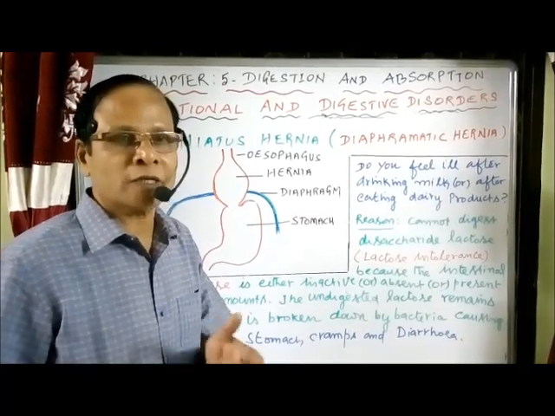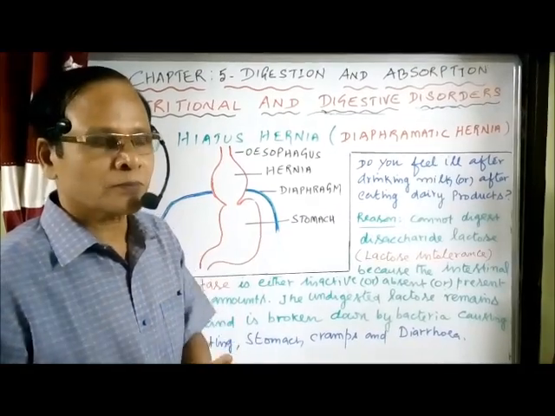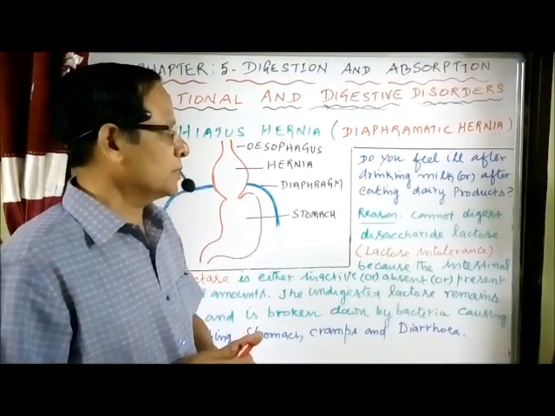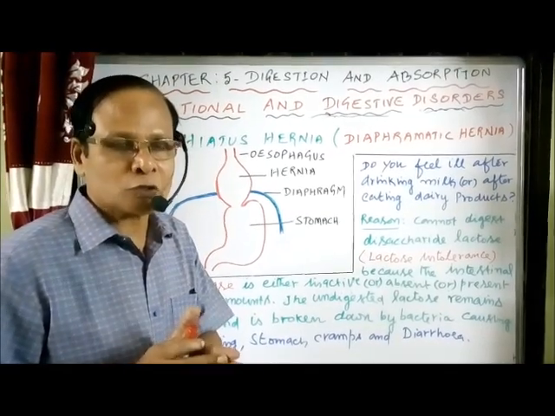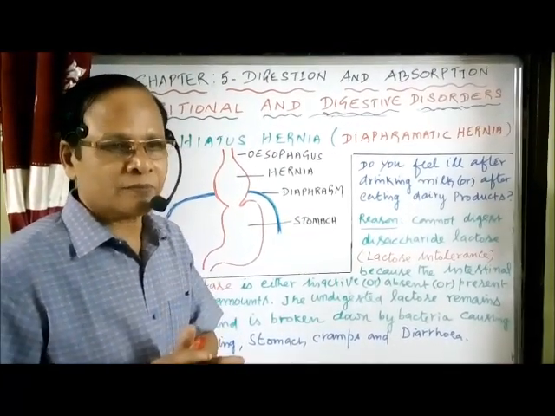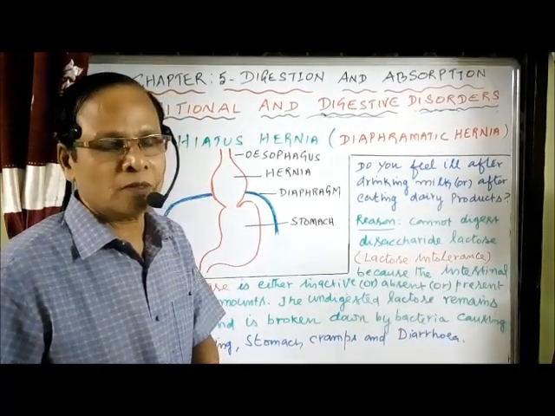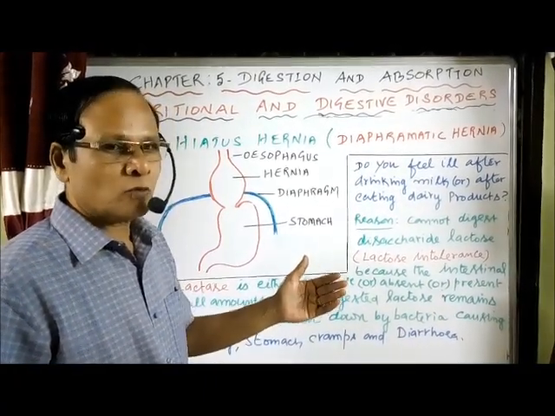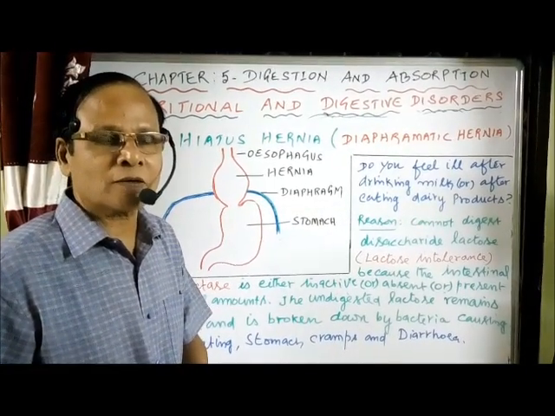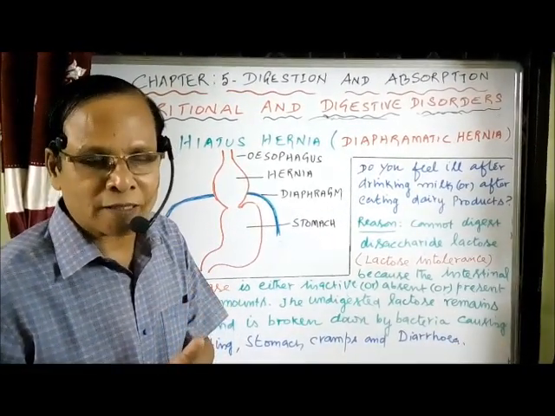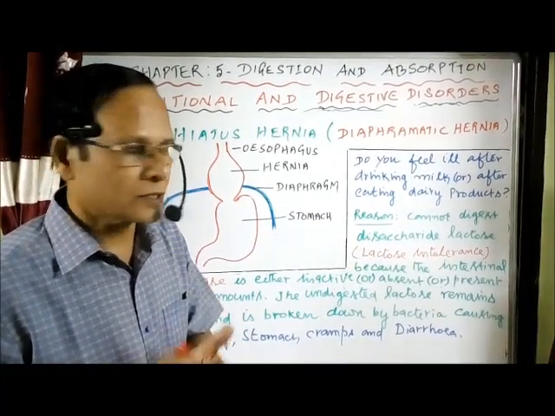Sometimes we cannot digest the sugar lactose present in the milk. What is the reason? Some people cannot digest the lactose sugar, the disaccharide. This is what is known as lactose intolerance. What is the reason why you are unable to digest milk and milk products? This is because of either the absence of the enzyme lactase or its presence in small quantities.